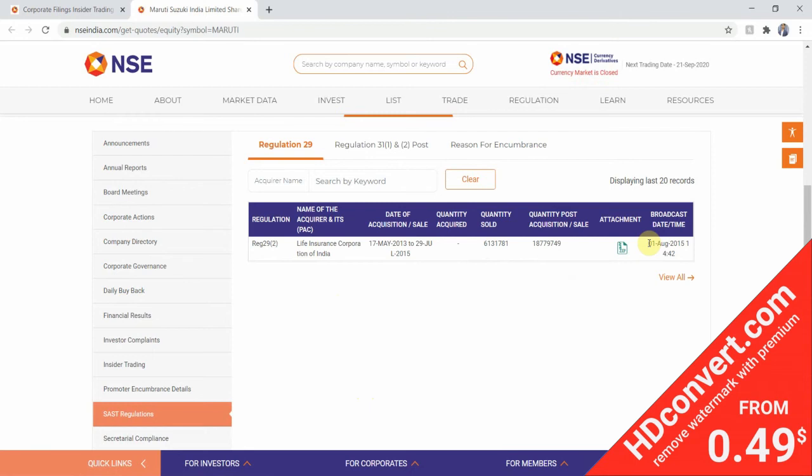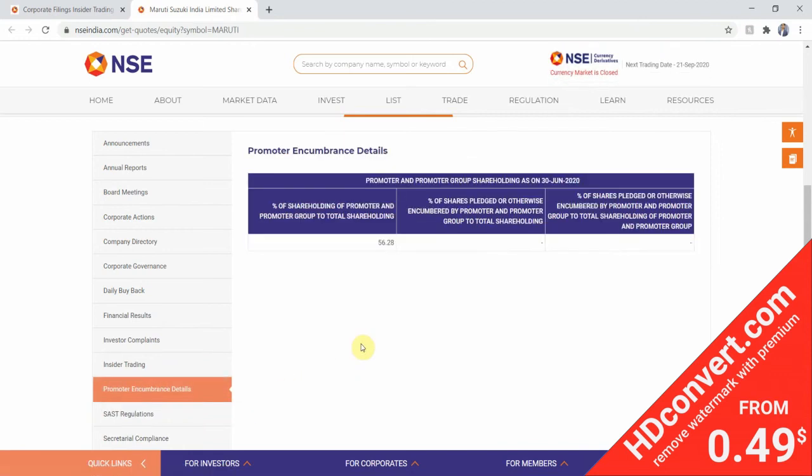Okay, the last time the Maruti stock was sold was on 1 August 2015. At least this was the last date reported. I don't know what actually might have happened, but the latest information available is as of August 2015. So it still fits good in our analysis. Next, we will check promoter encumbrance. 0% pledging is there, so it fits good.